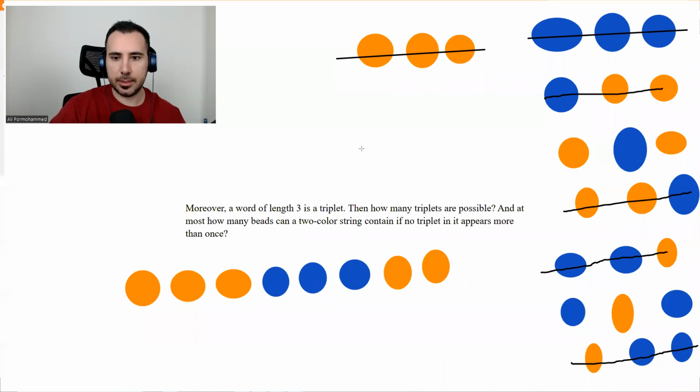How about this? No, if I add this blue over here, it's impossible. Okay. Blue, orange, blue. Okay. Is this the maximum? No, I guess not. Still possible to add more to it.